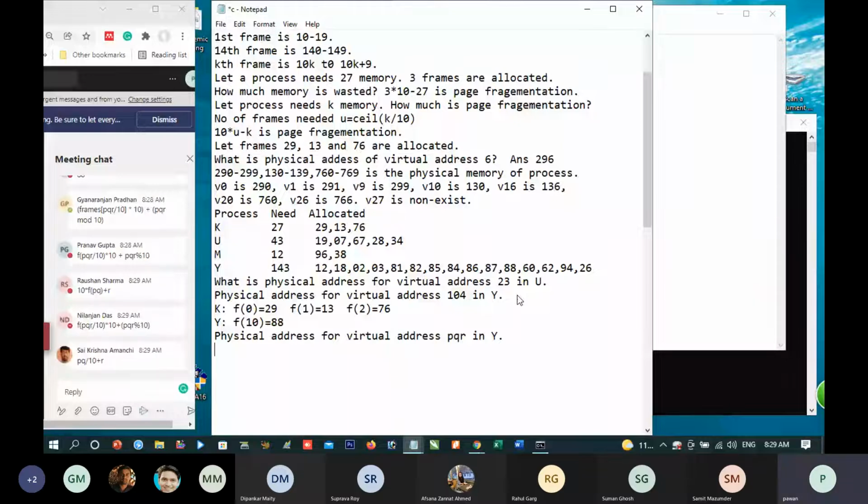All of you are correct till now, but a much simpler thing can be written. Sai Krishna is wrong.